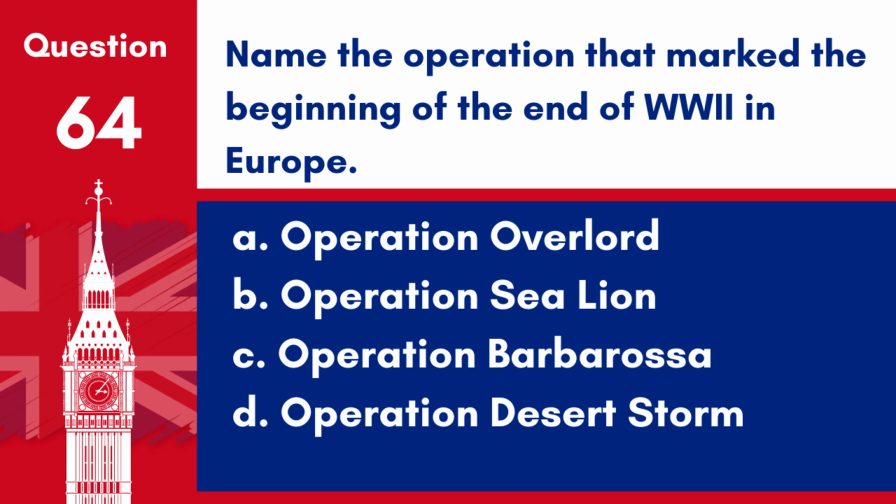Question 64. Name the operation that marked the beginning of the end of World War II in Europe. A. Operation Overlord. B. Operation Sea Lion. C. Operation Barbarossa. D. Operation Desert Storm. Answer: A. Operation Overlord. Operation Overlord was the codename for the Allied invasion of Normandy, France, on June 6, 1944, also known as D-Day. It marked the beginning of the end of World War II in Europe.